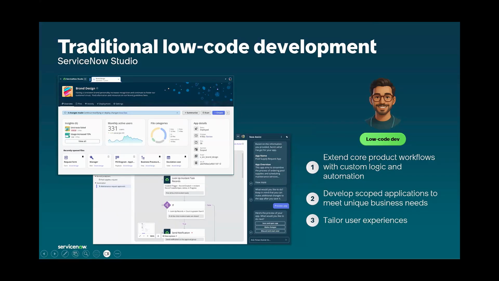Obviously we have our traditional platform developers. We kind of put these developers in a bucket as low code, but certainly many of these developers are well-versed in JavaScript and implement a lot of functionality with code. But the concept here is that they're performing the traditional development tasks on the platform and primarily configuring their changes using tools that emit XML metadata. And so whether that's in the platform or with App Engine Studio or the new ServiceNow Studio, this is where this developer is going to primarily sit.